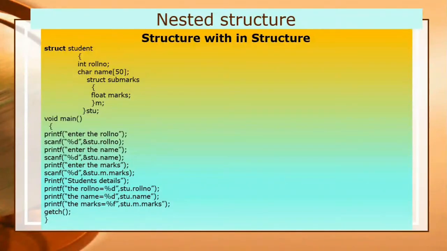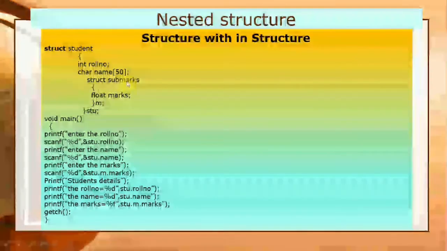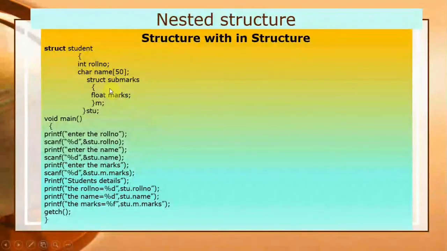Subject marks is another structure which is declared here under the structure student. It means I have declared a structure within a structure, because you can see the structure student is not closed here. So the structure subject marks also acts as a data member of struct student. Then under struct subject marks I have declared one data member, that is marks. It is of float type.